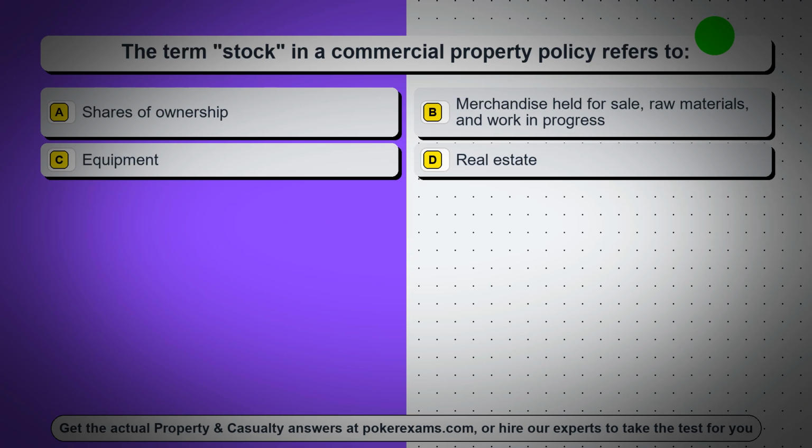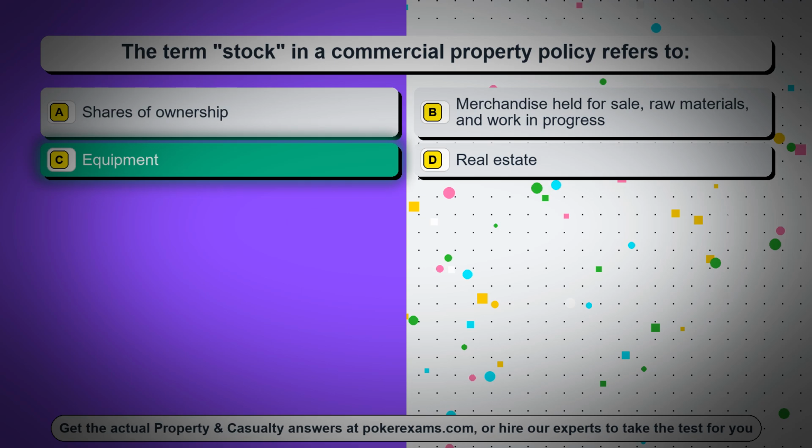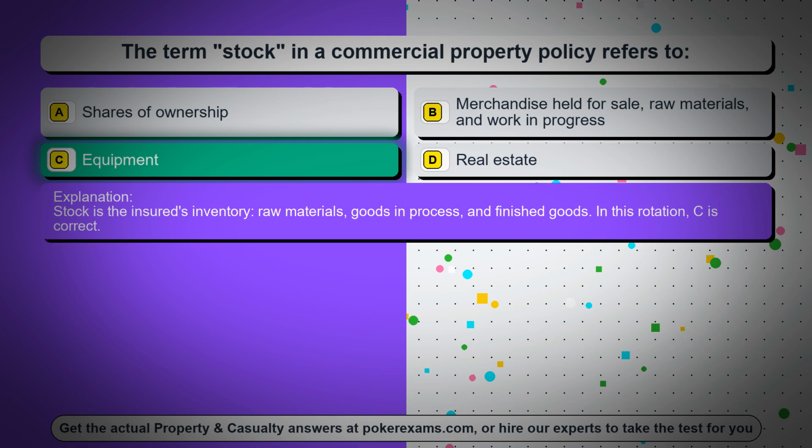Question 40. The term stock in a commercial property policy refers to: Option A. Shares of ownership. Option B. Merchandise held for sale, raw materials, and work in progress. Option C. Equipment. Option D. Real estate. The correct answer is option C. Equipment. Stock is the insured's inventory, raw materials, goods in process, and finished goods. In this rotation, C is correct.